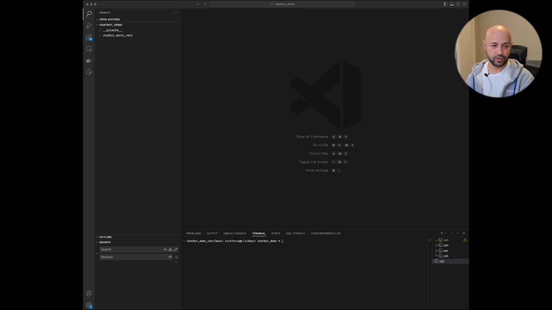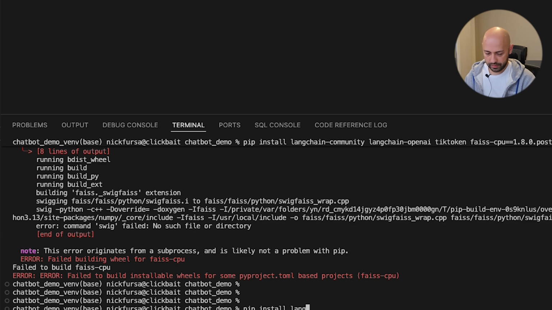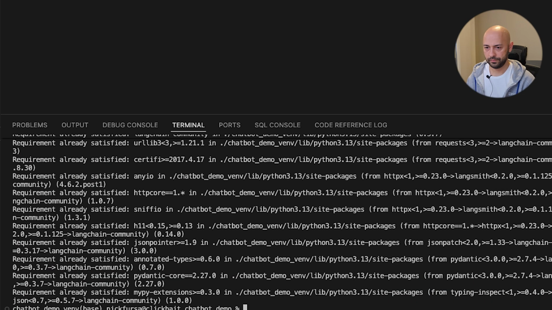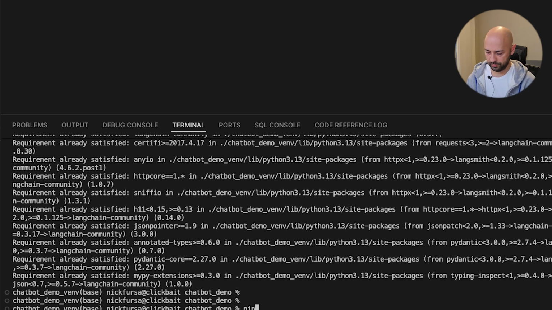First we're gonna go ahead and install the LangChain library. We're gonna install tokenizer. We're gonna install FAISS. Now let's install LangChain OpenAI.